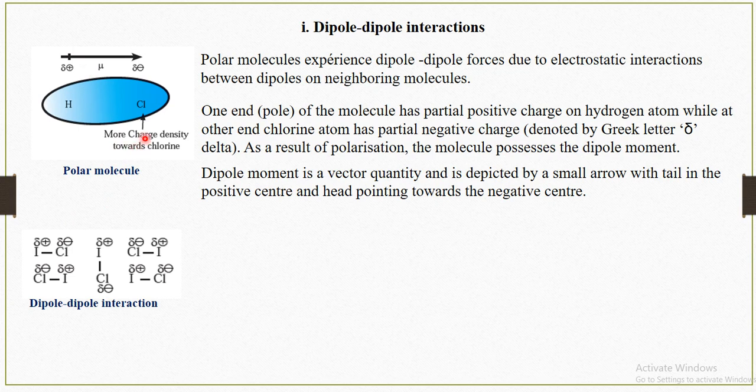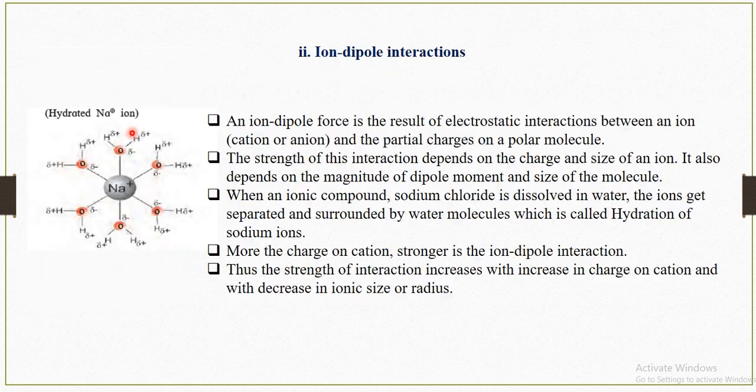There is more charge density toward the chlorine, so that's why there is a dipole moment. It's a vector quantity and it's depicted as a small arrow, with the tail in the positive center and the head pointing toward the negative center.